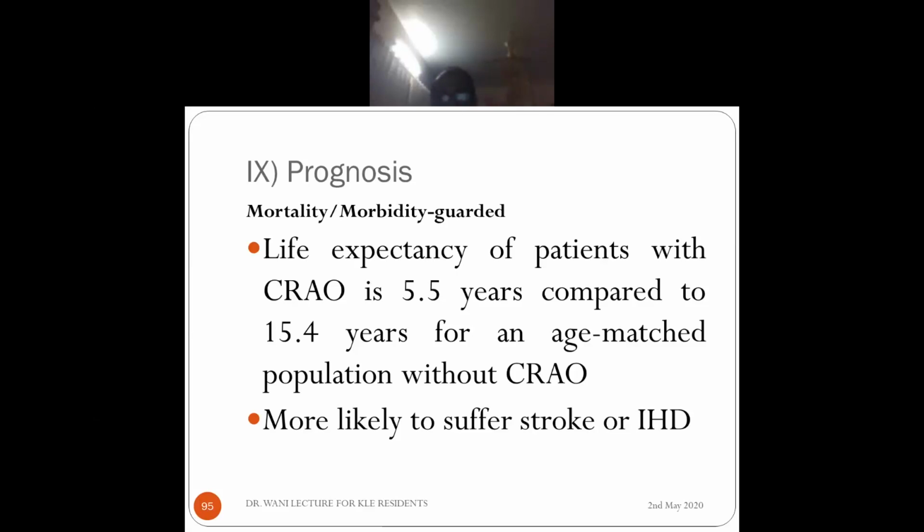So CRAO actually portends, it is fortune telling, that the lifespan is reduced if you don't take care of his ischemic events and vascular events. Because they're more likely to suffer stroke and IHD, they should be aggressively treated. So what I want to convey from this lecture is that you have to take care of his systemic problems along with the help of a cardiologist and a neurologist.